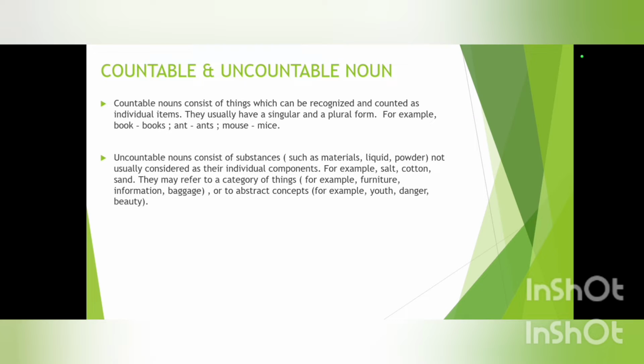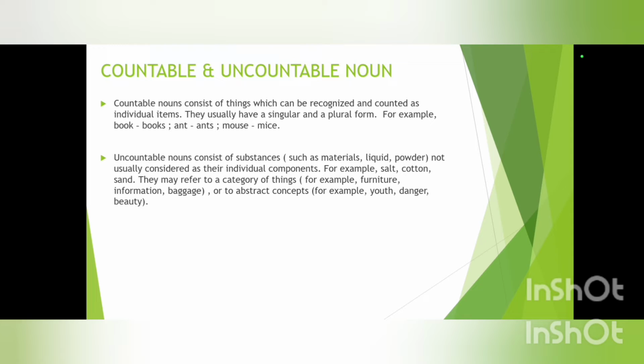Now what are uncountable nouns? Uncountable nouns are similarly opposite to the countable nouns. Uncountable nouns are nothing but the nouns which we cannot count. Now, uncountable nouns consist of substances such as materials, liquid, powder. We cannot count any liquid or any of the powder, right? Now, for example, we have salt, cotton, sand. Can we count these? No, right?